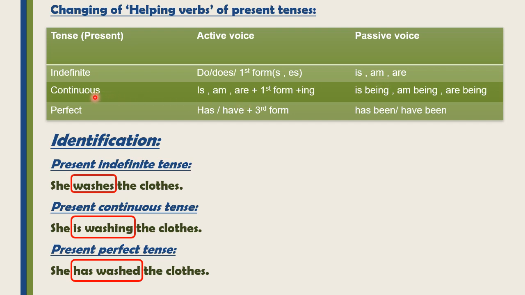Then there is the second one, present continuous tense. We always use is, am, are in active voice of present continuous tense, and first form of verb plus ing in this tense.